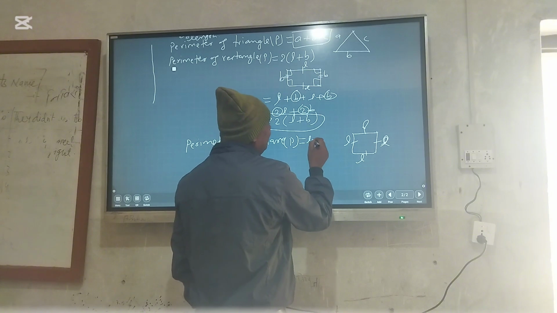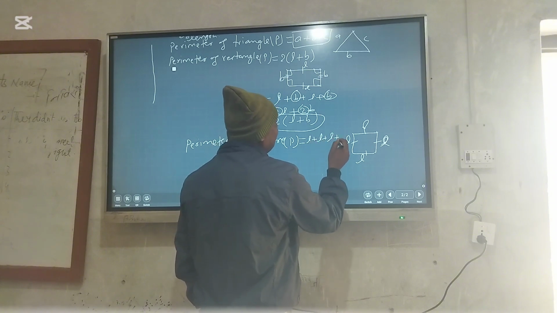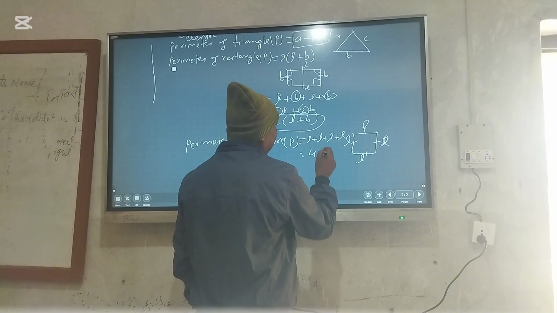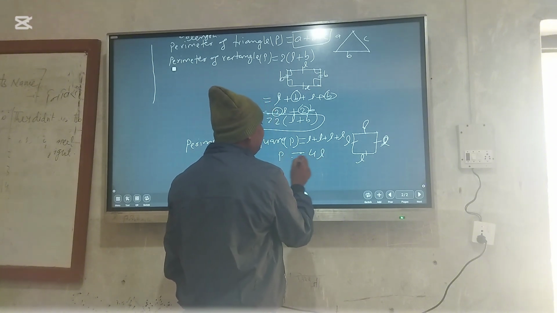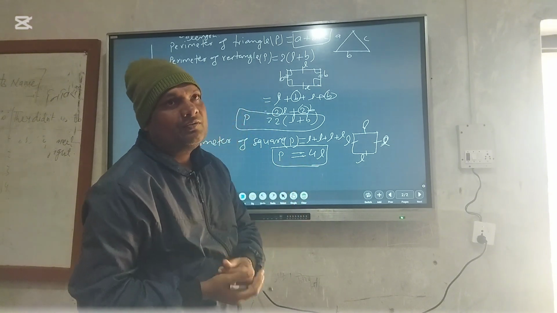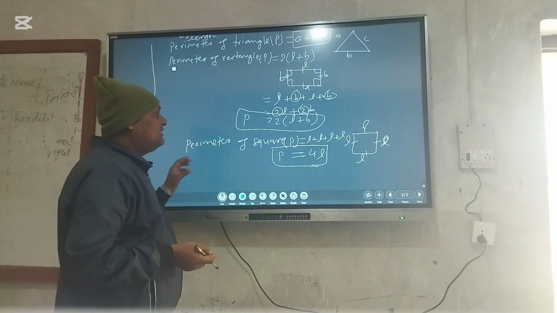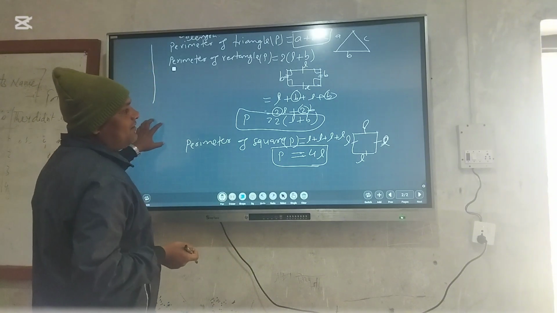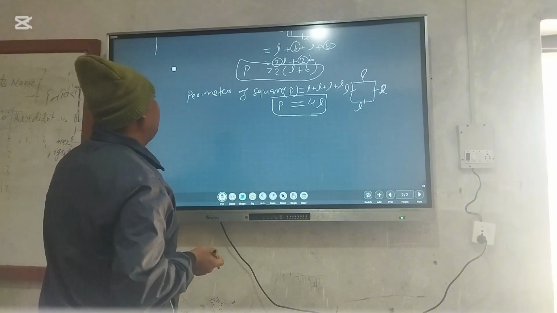L plus L plus L plus L means 4L. The perimeter of the square is calculated by 4L, that is 4 times the length of one side of the square.